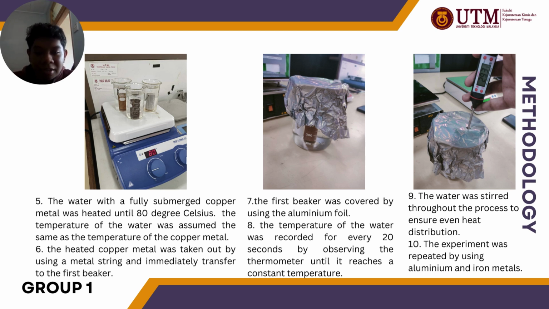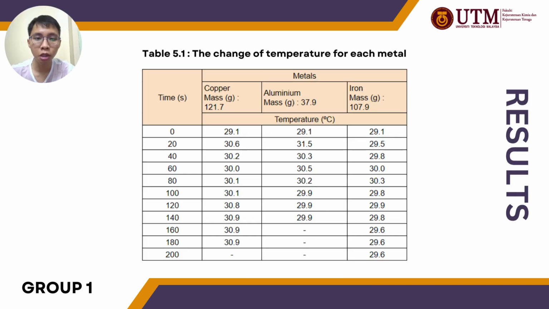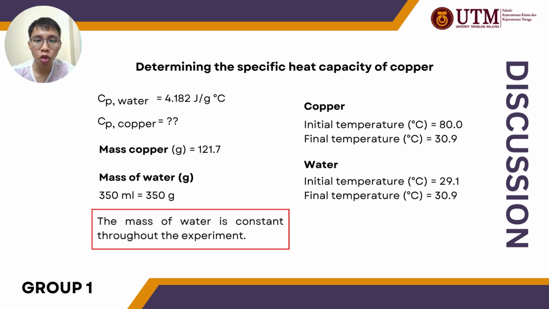Step 10. The experiment was repeated by using aluminium and iron metals. This is the result table we obtained from the experiment. To achieve the objective of this experiment, the specific heat capacity needs to be determined. This is an example of calculating the specific heat capacity of copper. The below shows the significant values that are required to find the specific heat capacity.